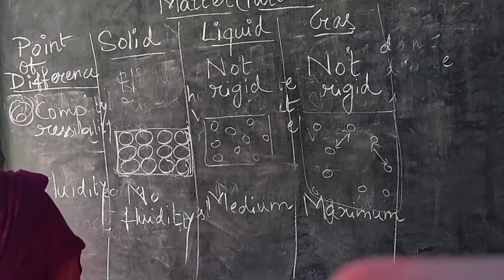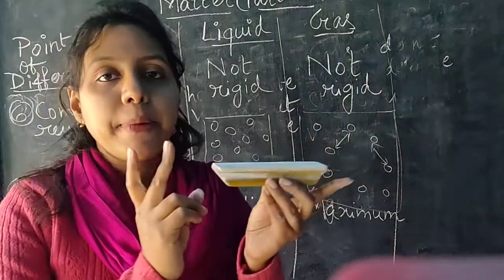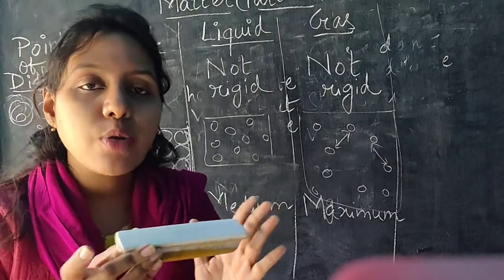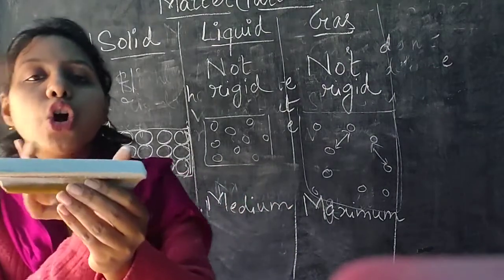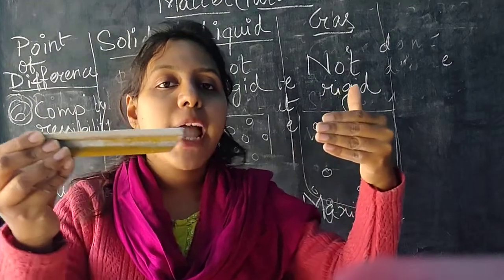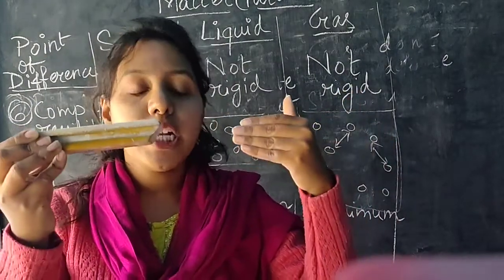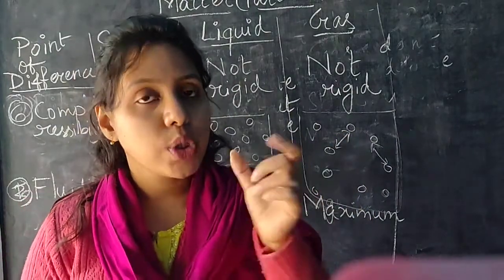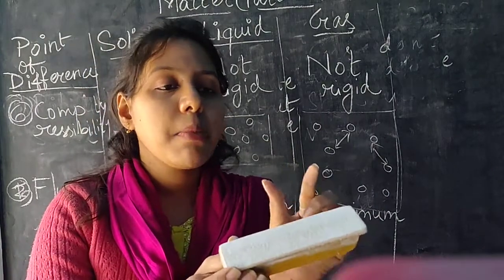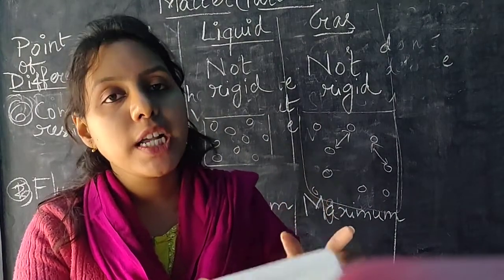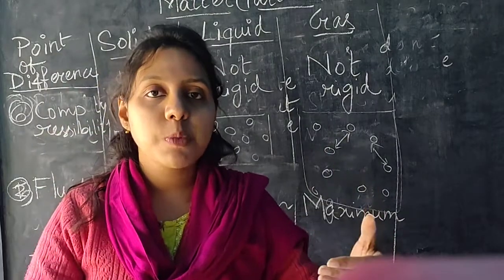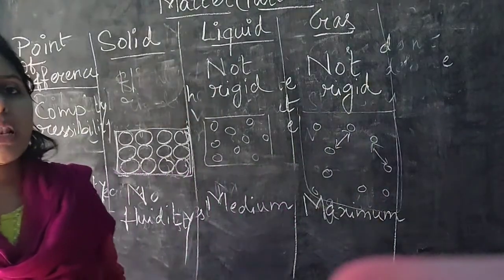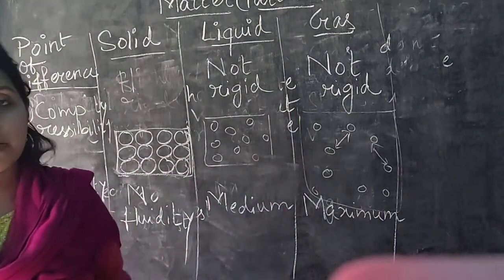Compressible means if you apply pressure from outside on a substance, and if it can contract or decrease its volume by applying the pressure, that means obviously there must be some space between the particles to squeeze. Okay, there must be some space between two particles to be squeezed. So if this is possible, then the substances are called compressible.